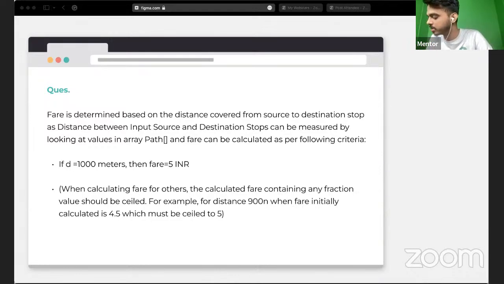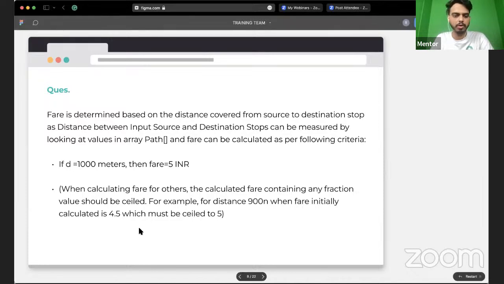So that is also called a ceil value, where your actual cost will become 5 here. So that's what we have to do. These are the conditions that we have to take care of while solving this question. So now let's move forward with that, and let's continue the question itself.